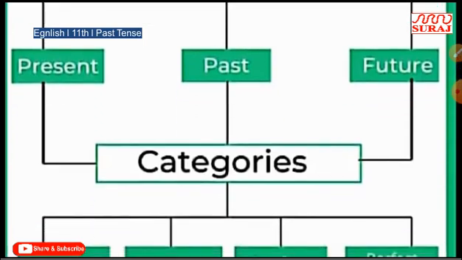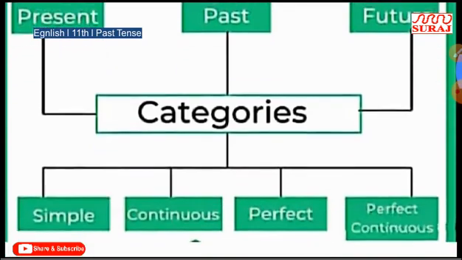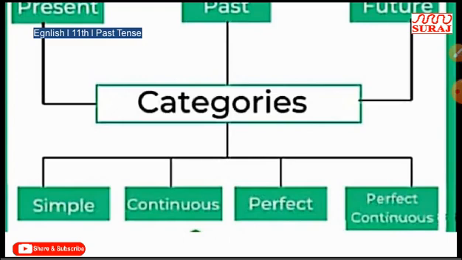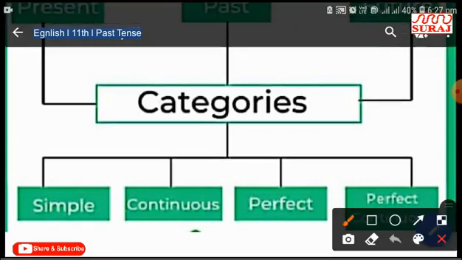We can divide tense into three parts: present, past and future. Each tense we can classify into four categories: simple, I mean to say indefinite, and the second category is continuous, perfect, perfect continuous. Now I am going to tell you about past perfect tense.